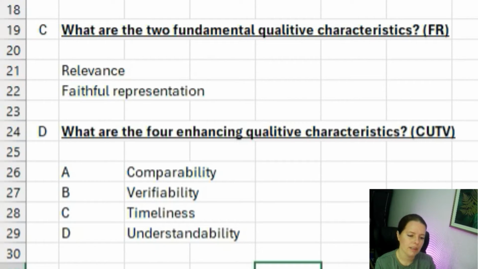Done. So let's move on to the next question here. What if we're asked to describe the four enhancing qualitative characteristics? And again, remember CUTV, so comparability, understandability, verifiability and timeliness.